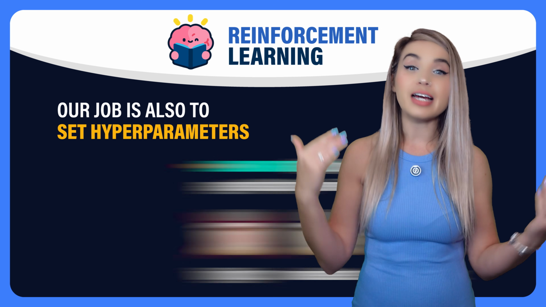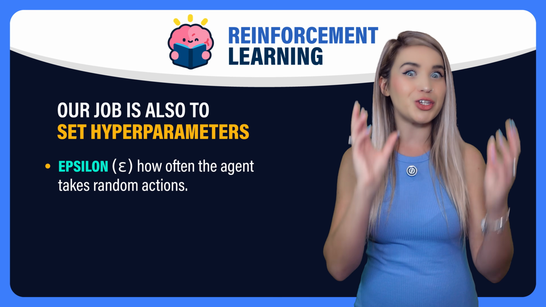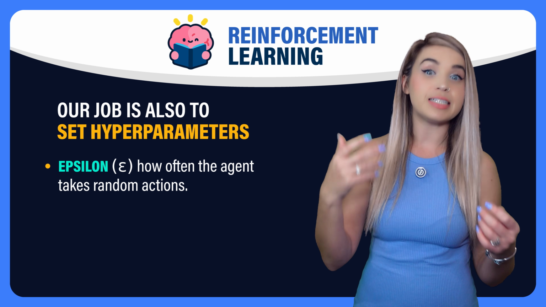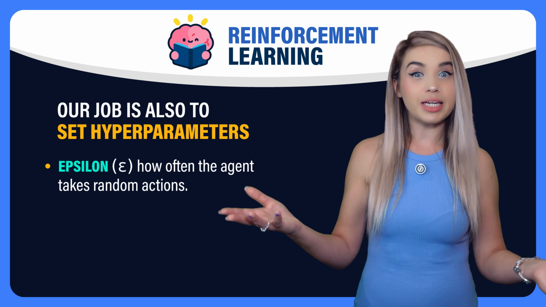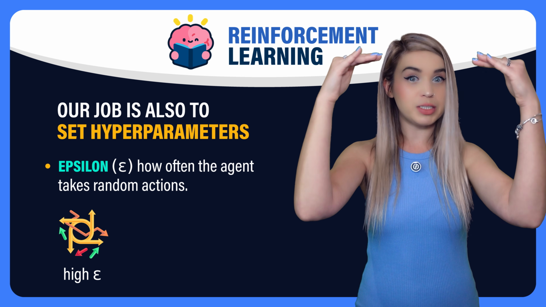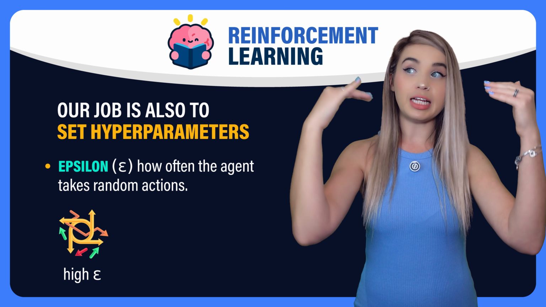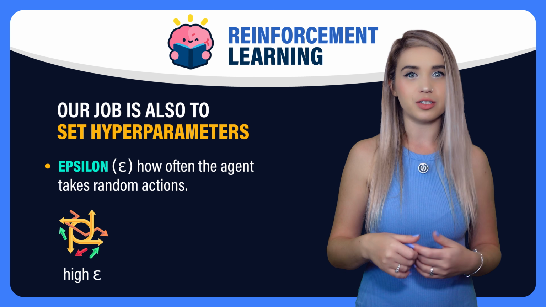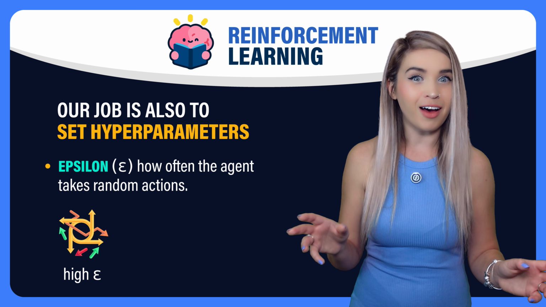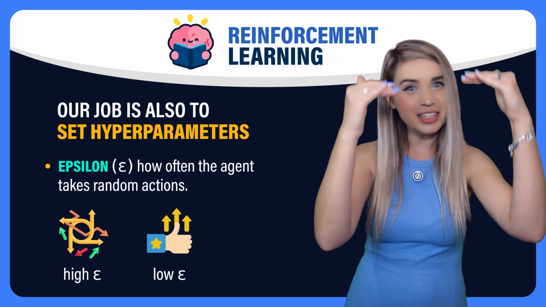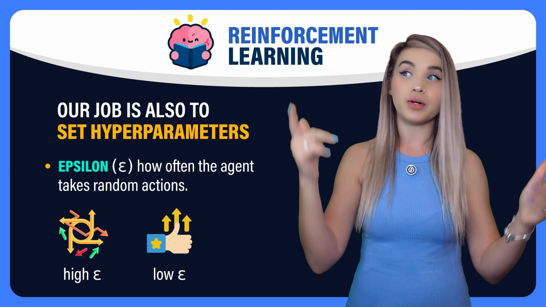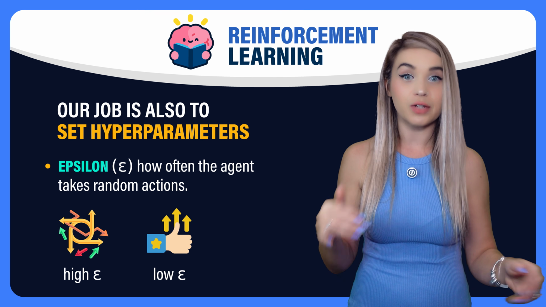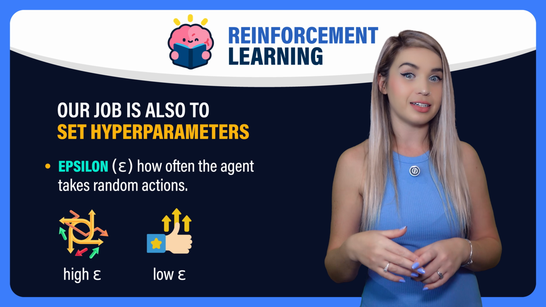We also have epsilon that defines how curious our agent is, or how often it takes random actions. So at the very beginning, we start with a high epsilon close to 1, meaning the agent is very curious and it shoots in all directions. But as training goes on, the epsilon slowly decreases towards 0. So the agent is becoming more confident in its choices and it relies less on randomness.